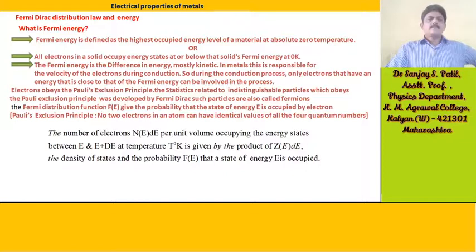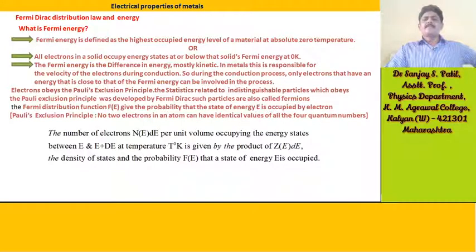In this tutorial, we will see about the Fermi-Dirac distribution law and energy. The question is: what is Fermi energy? Fermi energy is defined as the highest occupied energy level of the material at absolute zero temperature. Or we can define it this way: all electrons in a solid occupy energy states at or below that solid's Fermi energy at 0 Kelvin.